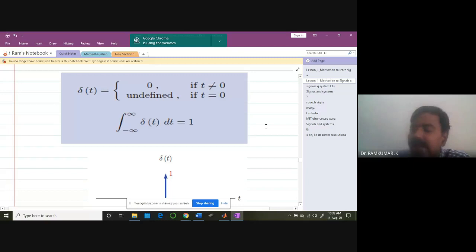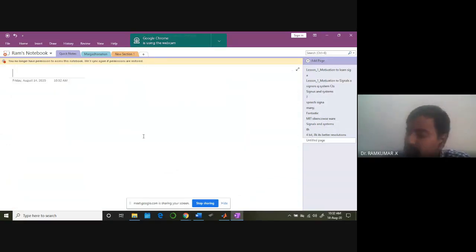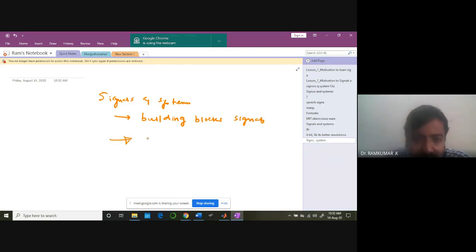One, you call it a delta signal. There are a few signals which are quite important when it comes to signals and systems. They call them building blocks. You should have a thorough professional understanding. I again emphasize this: building blocks. These building block signals, number one, is super important: the impulse. Super important. I put a lot of emphasis on this.